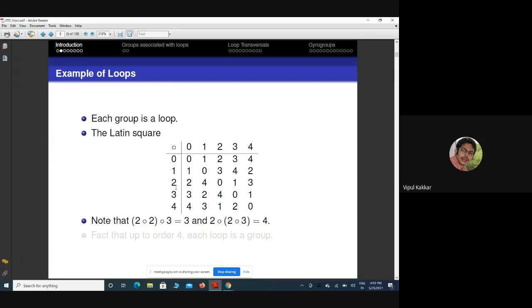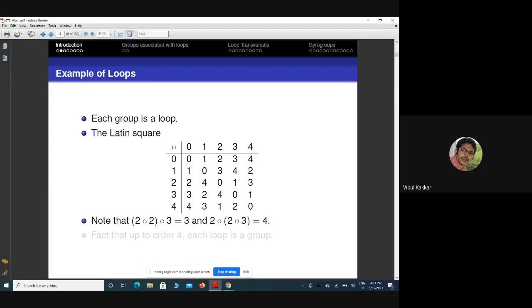If you see this table, 2·0 is 2 and 0 is the identity, so (2·0)·3 is 3. But 2·(0·3)... if you see 2·3, it is 1 here, and 2·1 is 4. So from this side it is 3, and from this side it is 4. This structure is a loop which is not a group because associativity fails.